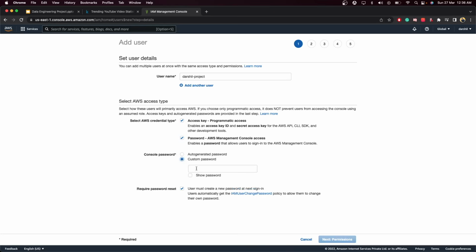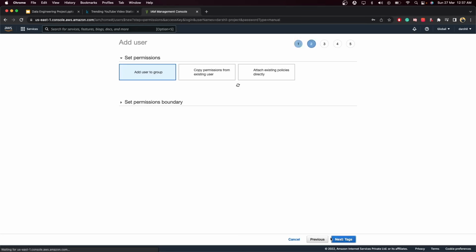So click on custom password and provide your own password over here. There are basically two ways: AWS can give you an auto-generated password, or you can provide your custom password. Then you can check or uncheck this option, which means that once you log in next time, you will have to create a new password. I don't want to create a new password, so I will uncheck this.